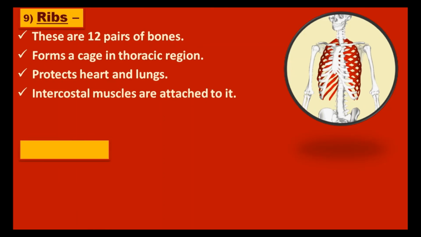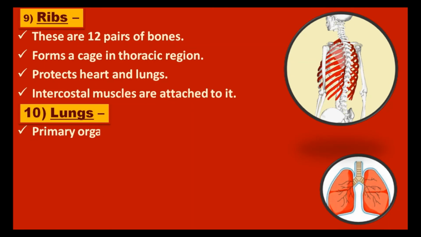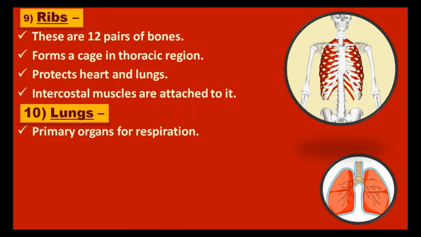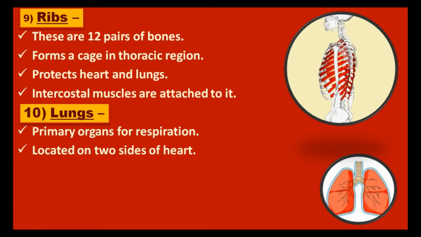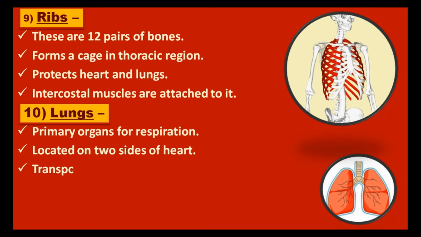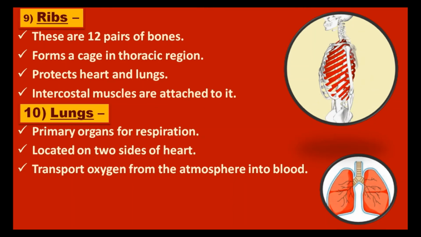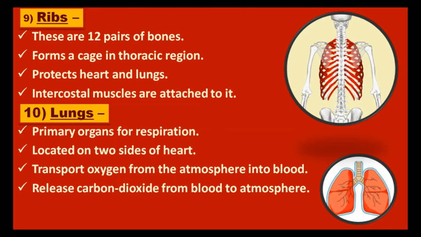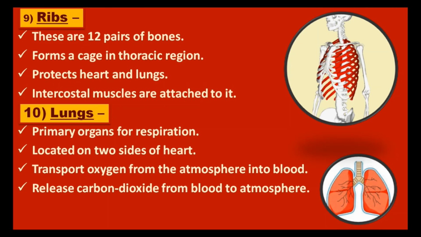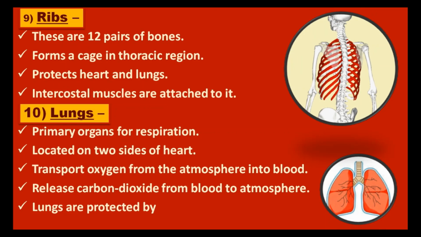Lungs. These are the primary organs for respiration, which are located on the two sides of the heart. They transport oxygen from the atmosphere into blood and release carbon dioxide from blood to the atmosphere. They are enclosed by protective membranes called pleura.